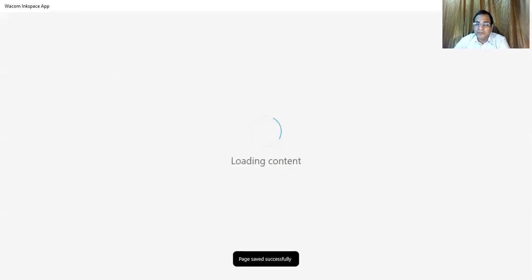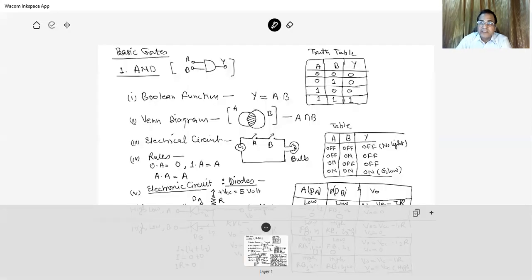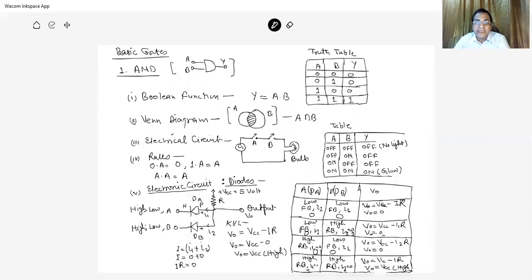That is the whole concept of the gates, with a comprehensive and detailed discussion. First we take the AND gate. This is the circuit symbol.